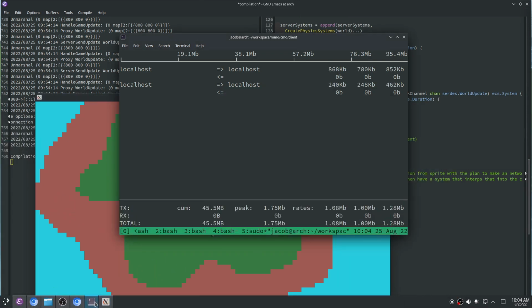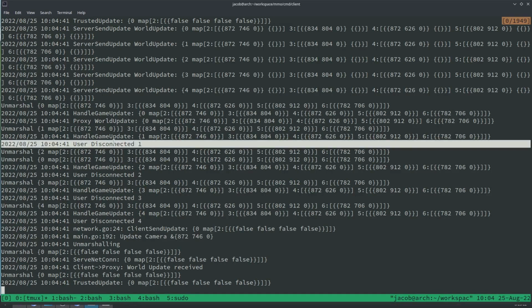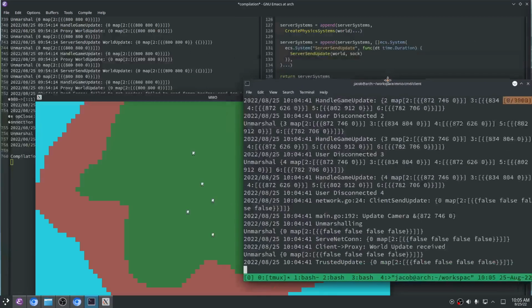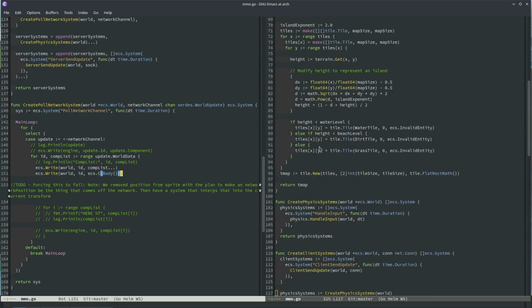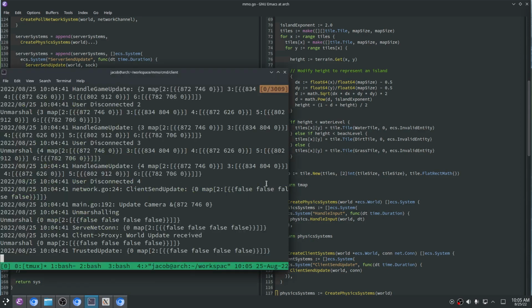But I think there's a few issues still. Like I think I continually, even though the person logged out, I think I don't remove them from the user map. So I'm still trying to send the data to that user that logged out, but the proxy knows that they logged out, but the server doesn't know that they logged out. So that's still a disconnect. I need to write this stuff down or I'll forget. I don't really know where to put this stuff. Oh, I have a GitHub project now. Let me see here. Or projects. So when the user logs out, the server isn't aware. That's one issue just from looking at the logs.